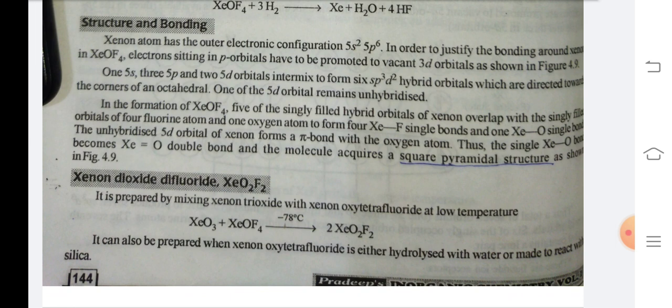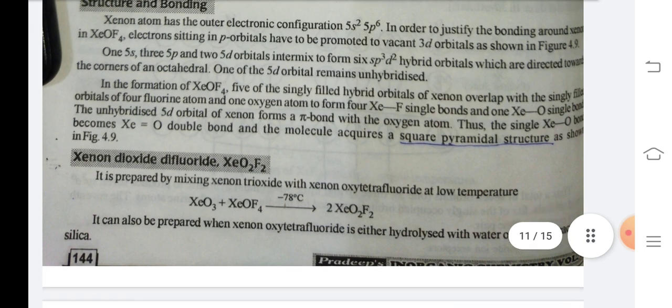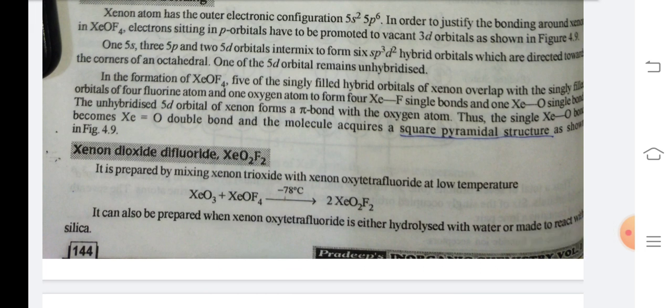In the formation of XeOF4, 5 of the singly filled hybrid orbitals of xenon overlap with the singly filled orbitals of 4 fluorine atoms and 1 oxygen atom to form 4 Xe-F single bonds and 1 Xe-O single bond. The unhybridized 5d orbital of xenon forms a pi bond with the oxygen atom. Thus the single Xe-O bond becomes Xe double bond O, and the molecule acquires a square pyramidal structure as shown in figure 4.9.